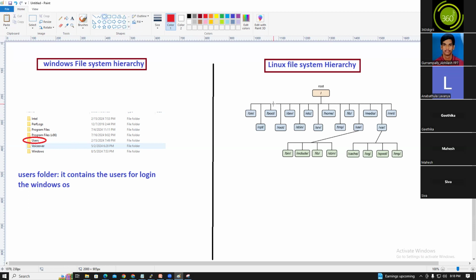Now let's move to the Linux file system hierarchy. Here we call it a folder, there we call it a directory. What is this, guys? This is a slash. Slash is the parent directory for all the directories.